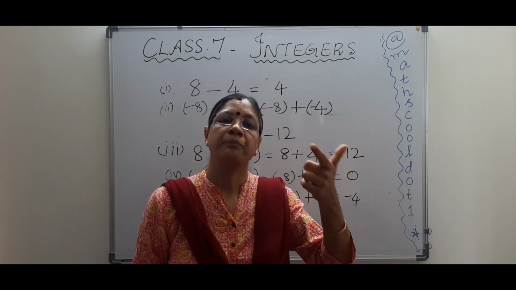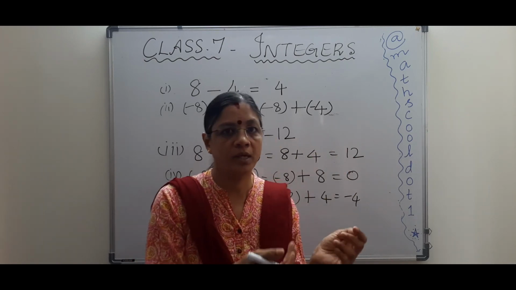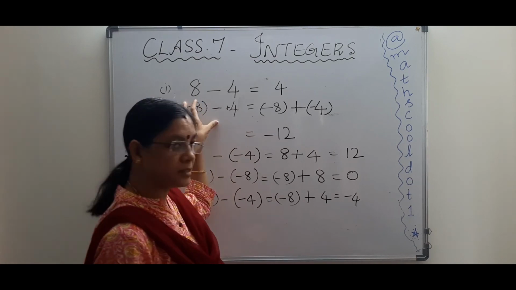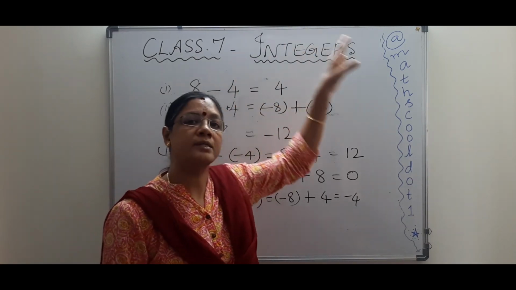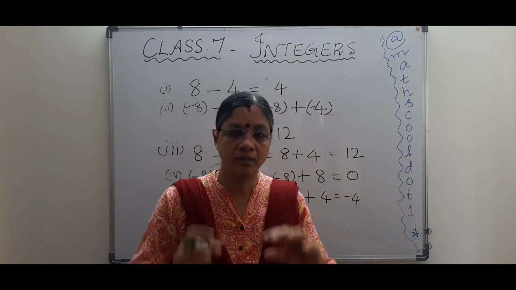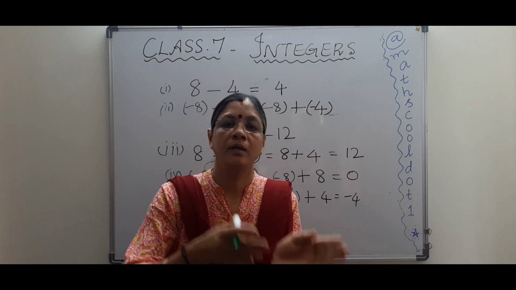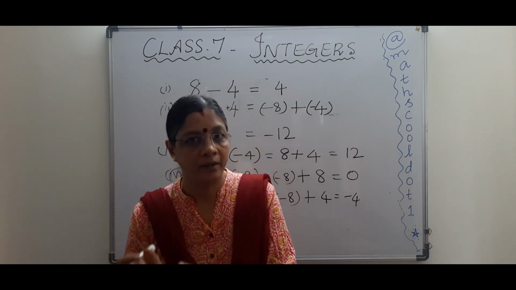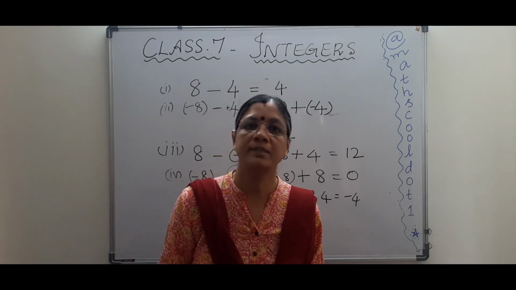First rule is we are changing the subtraction to addition. So how do we change? We keep the first number as it is, change subtraction to addition and change the second number to its additive inverse, and then follow the addition rules. Okay, so it is that simple.